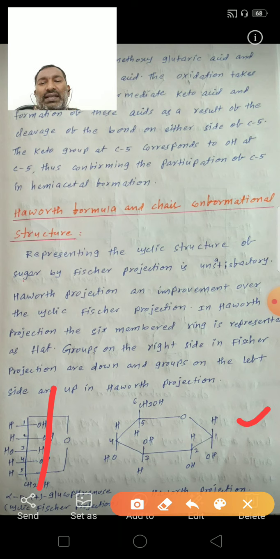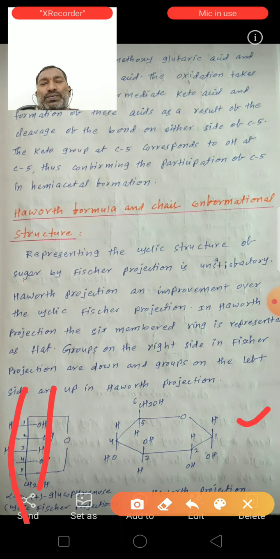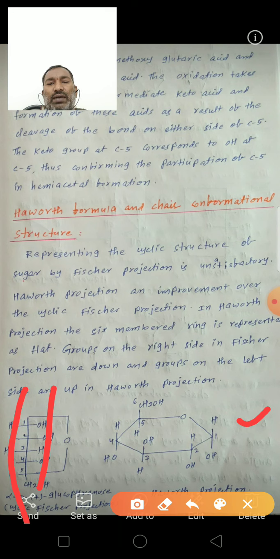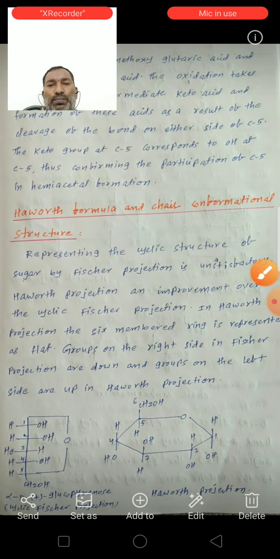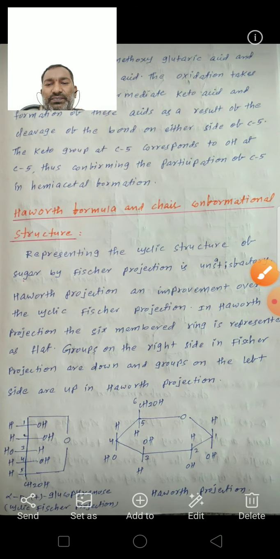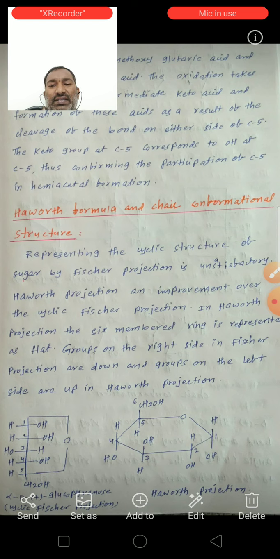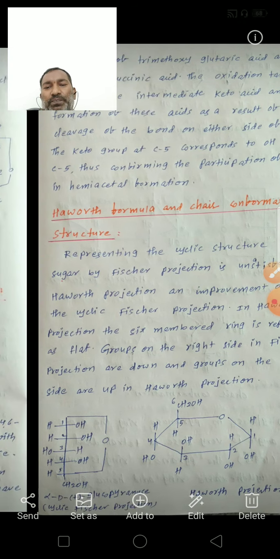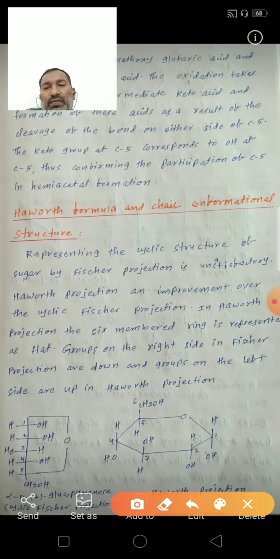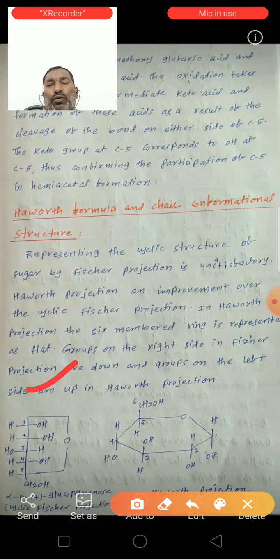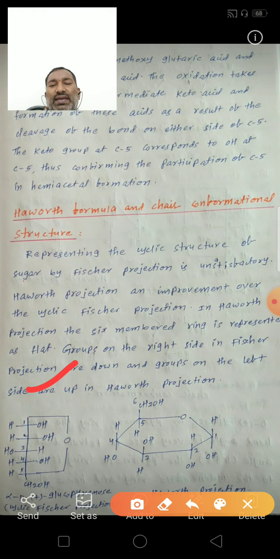The groups on the left side are up in the Haworth projection. See here, this is the alpha D plus glucopyranose. This is the cyclic Fischer projection formula. This is the alpha D plus glucopyranose cyclic Fischer projection.